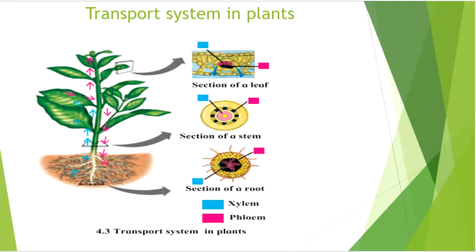However, phloem brings about the transportation of the food prepared by the plant, that is glucose, from the leaves to the other parts of the plant. In the given picture, phloem is shown in pink color, and this is the direction in which phloem transports in the plant. Plants do not have a separate digestive or excretory system.